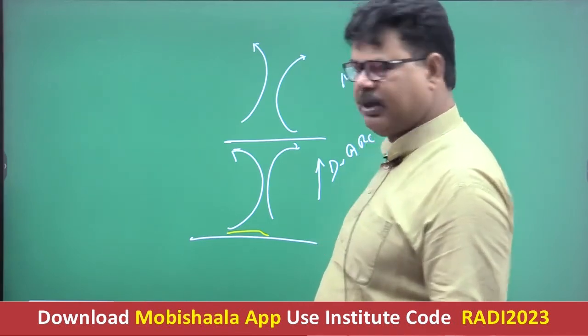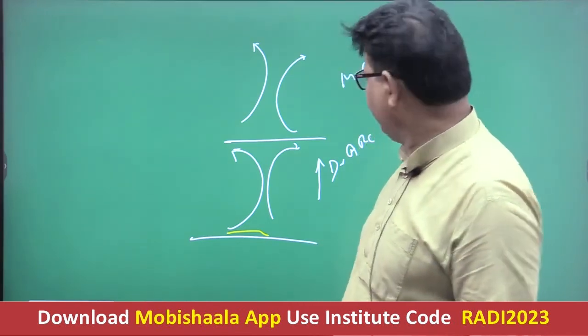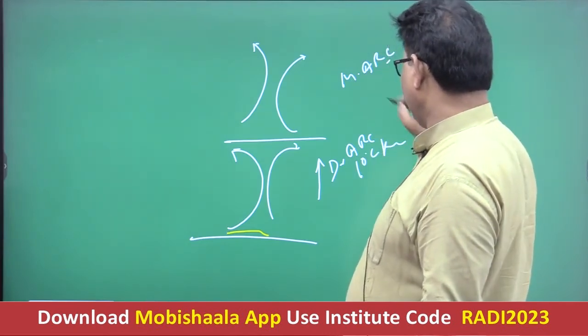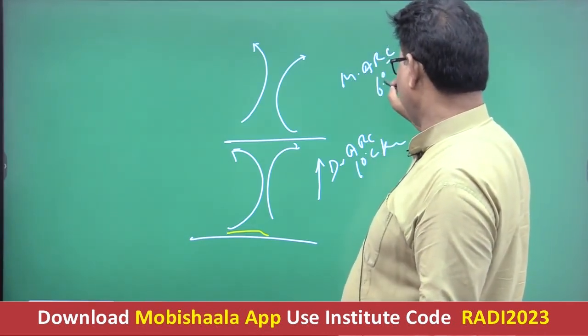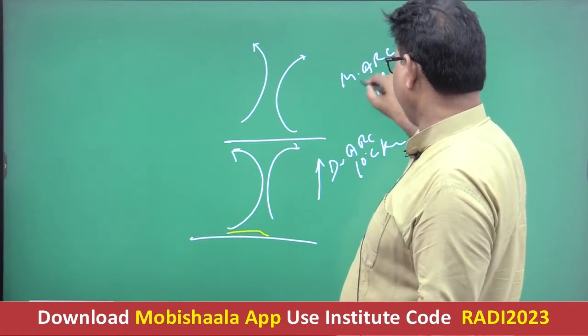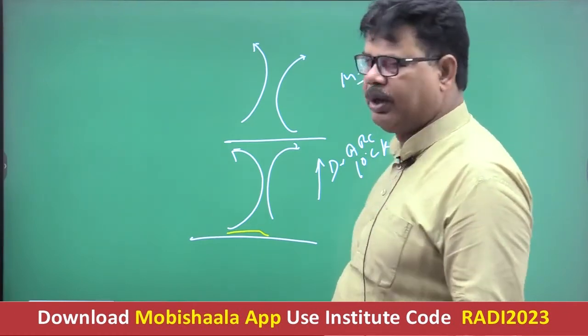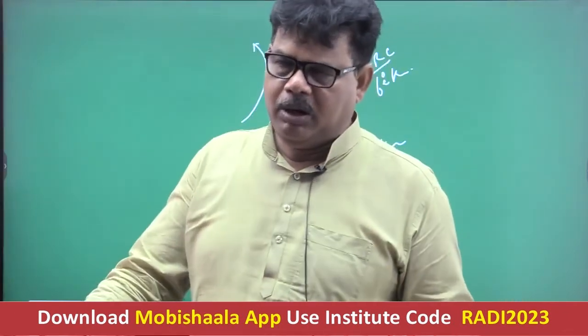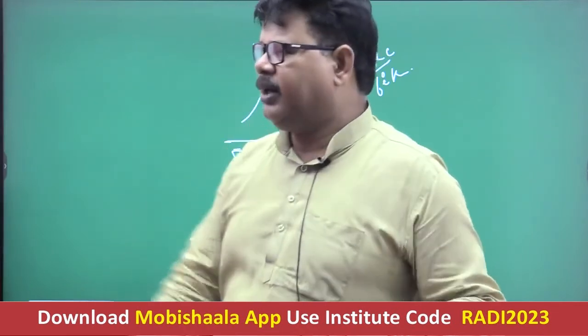What is the basic difference? It is clear now? Now see, it is 10 degrees Celsius per kilometer. It is 6 degrees Celsius per kilometer. The moist adiabatic rate of cooling is also referred to as the wet adiabatic rate of cooling or retarding adiabatic rate of cooling.